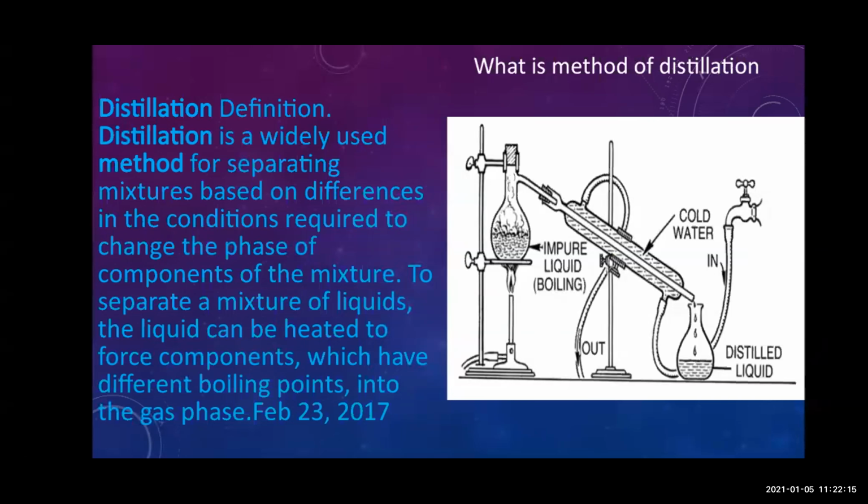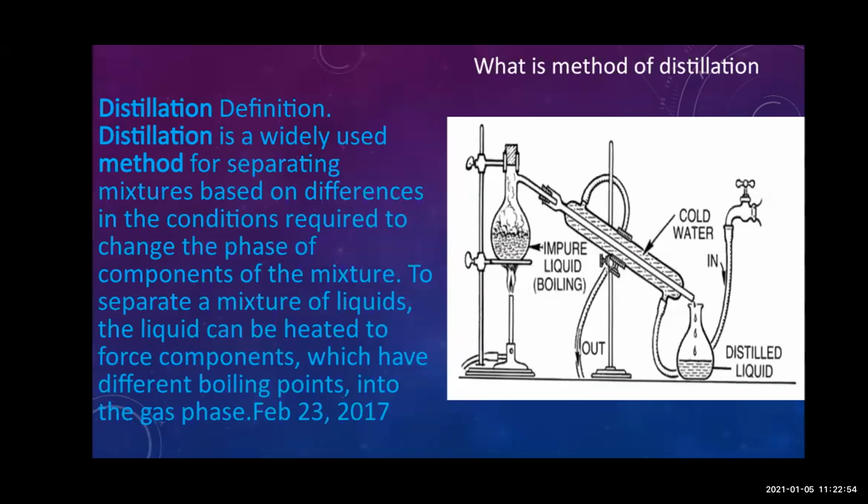Here you can see the picture. In that picture you can see a stand. On that stand you have a pot. In that pot the impure liquid is there, and from below heat is supplied to that pot, and it is attached to the tube which is having cold water inserted in it, and the pipe which is attached to the heated pot has a funnel, and that outlet is to the pot.